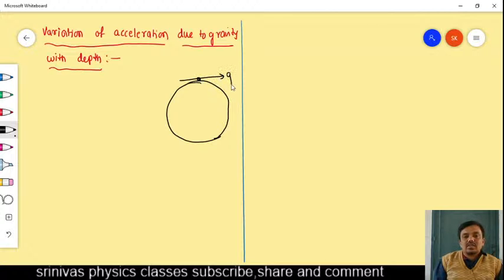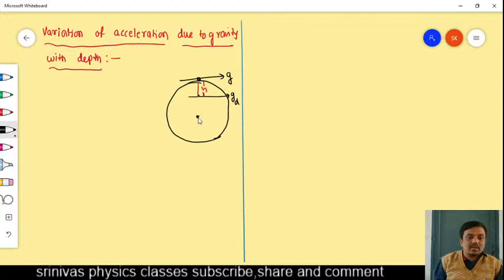I want the acceleration due to gravity at a certain depth. The depth is h. At this depth, the acceleration due to gravity we can consider as g suffix d. And whether the acceleration due to gravity increases or decreases, that also I want.